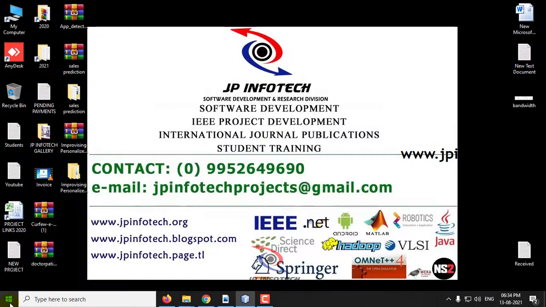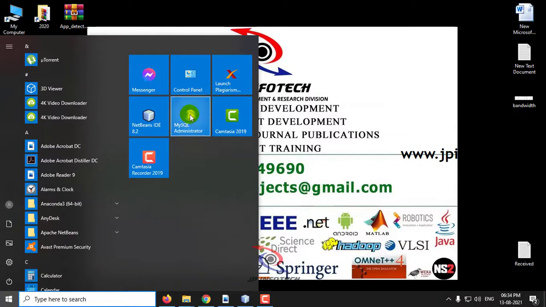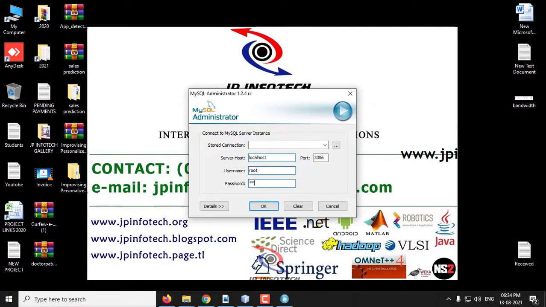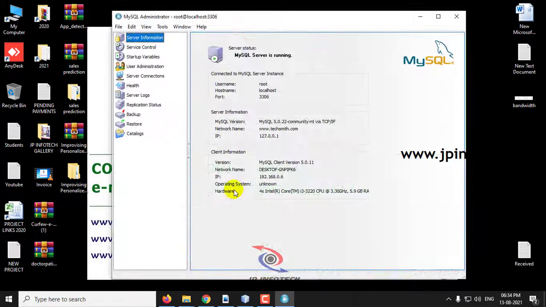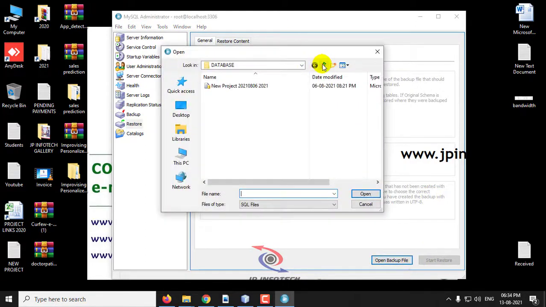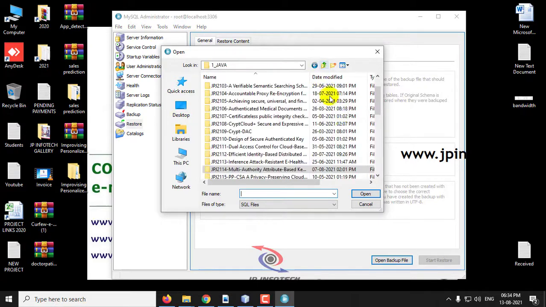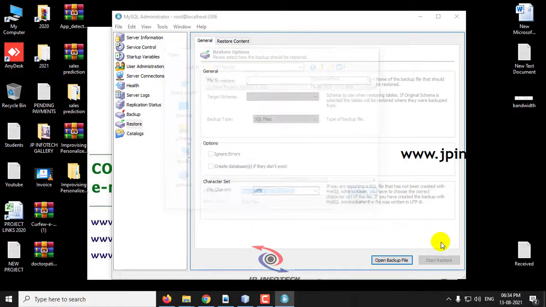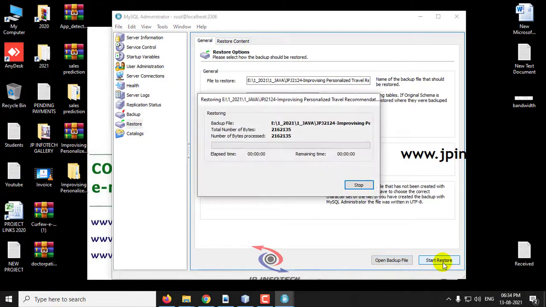Meanwhile we'll go to the database part and attach the database. Open MySQL Administrator, go to the Restore option and select Open Backup File. Now go to the project folder location, go to the database folder, select the database and click Open, and now click Start Restore.